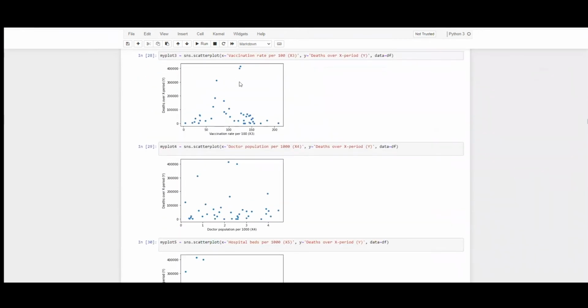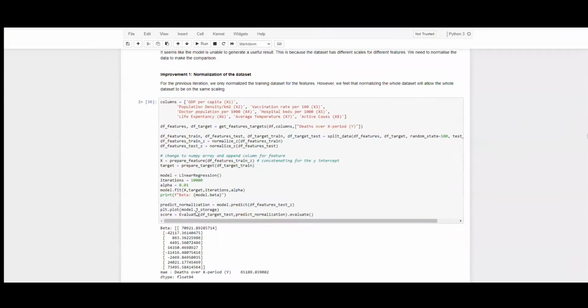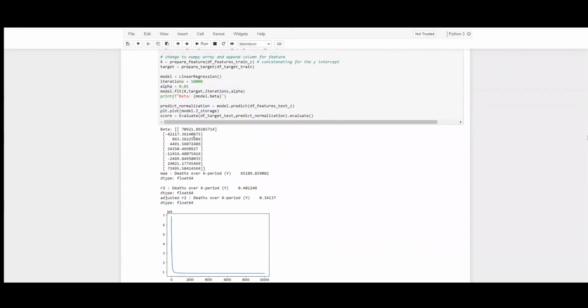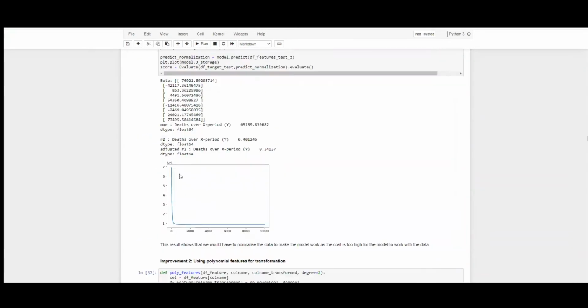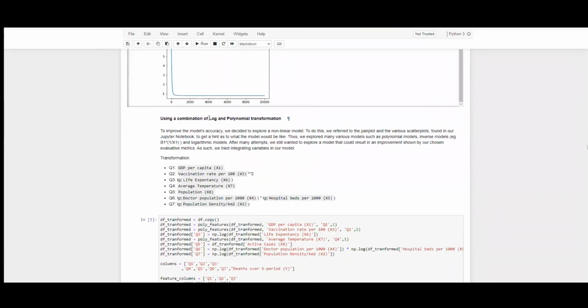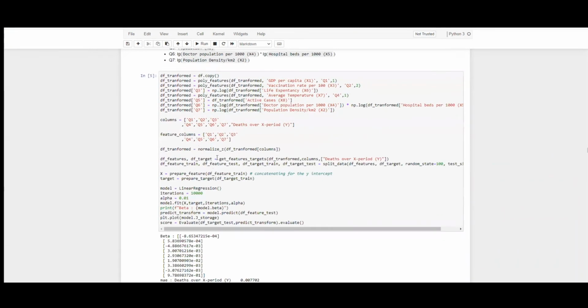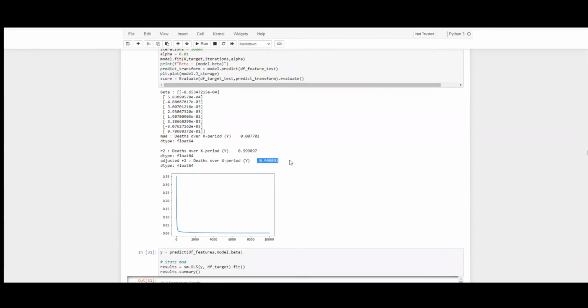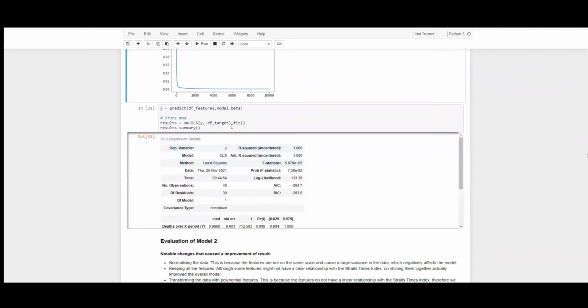Model version 2 actually uses static variables. Here we are visualizing the different datasets and trying to improve with different normalization techniques as well as polynomial techniques. However, what is to note is that after experimenting, we came up with a log and polynomial transformation technique, and that gives us a close result of 0.0999.